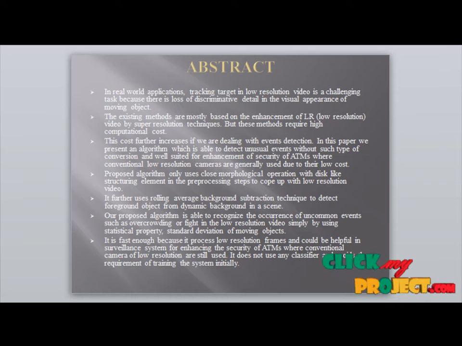The proposed algorithm only uses the close morphological operation with a disk-like structuring element as a pre-processing step to cope with low resolution video. Then rolling average background subtraction detects the foreground objects from the dynamic background in the scene. Our algorithm can recognize uncommon events such as overcrowding or fighting in low resolution video simply by using statistical properties of standing and moving objects.